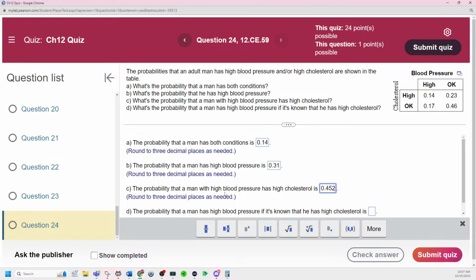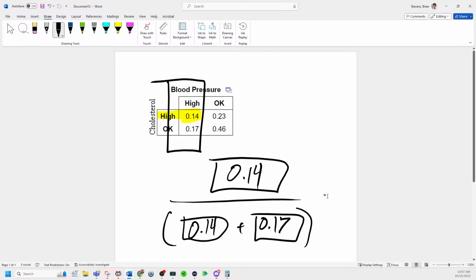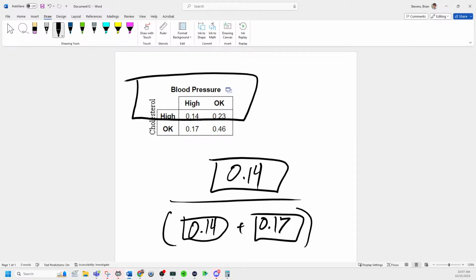So now they're changing it to the other way. What's the probability of someone having high blood pressure if it's known they have high cholesterol? Wondering about that part too. So now they're doing it the other way. And they're going within here. So if it's known he has high cholesterol, what's the probability he has high blood pressure? So we're looking at this right here, and it's just the other way of doing it. Given they have high cholesterol, what is the probability?